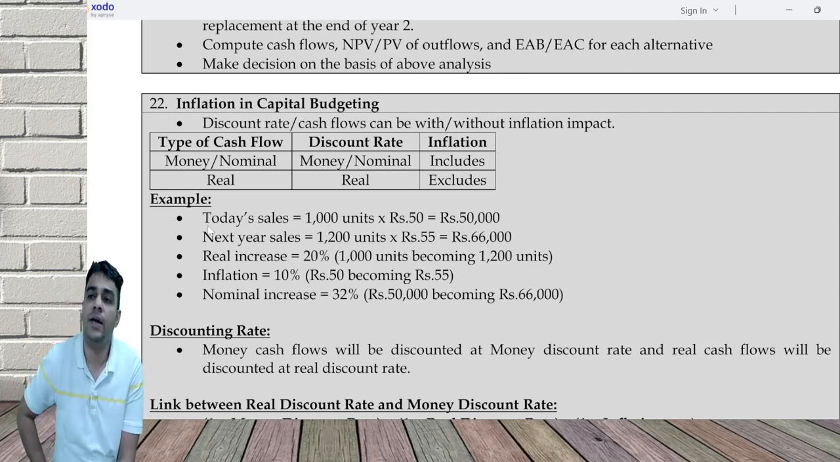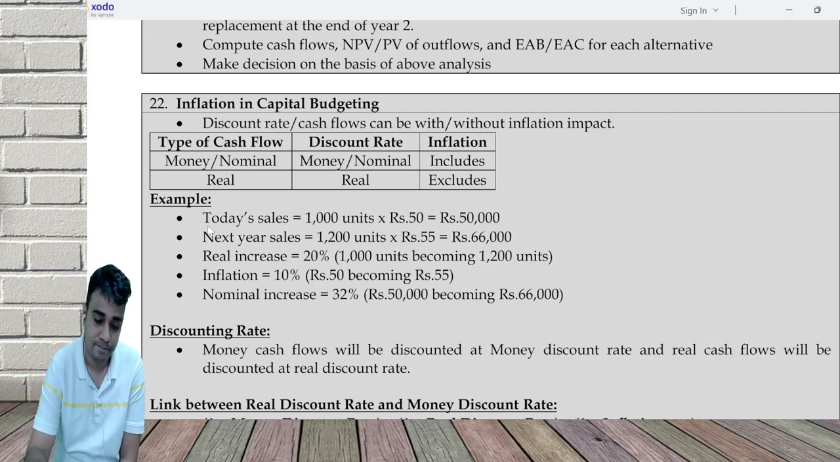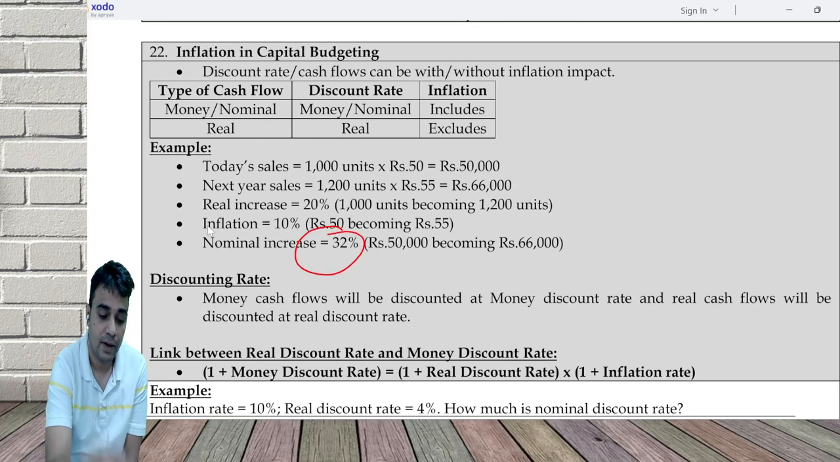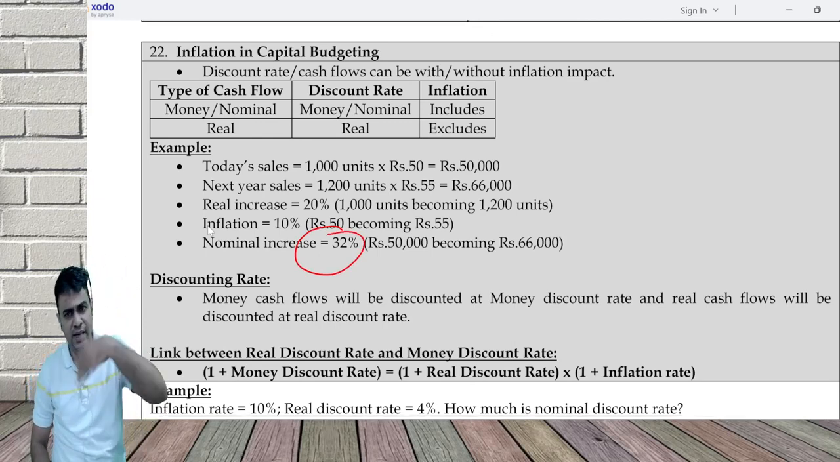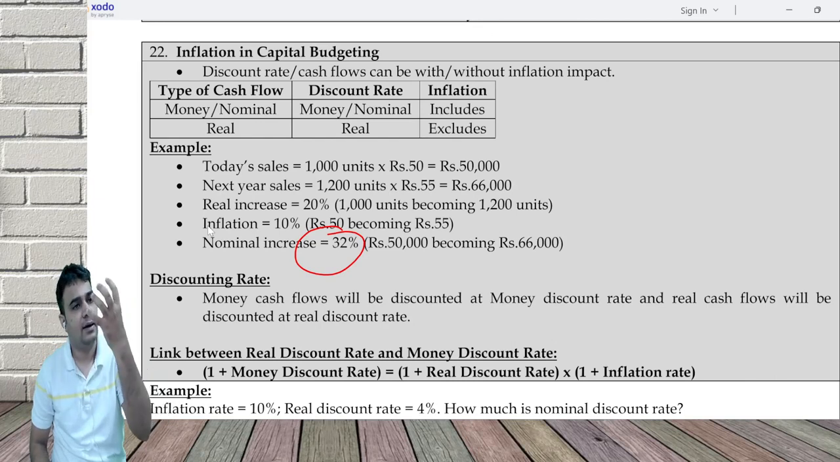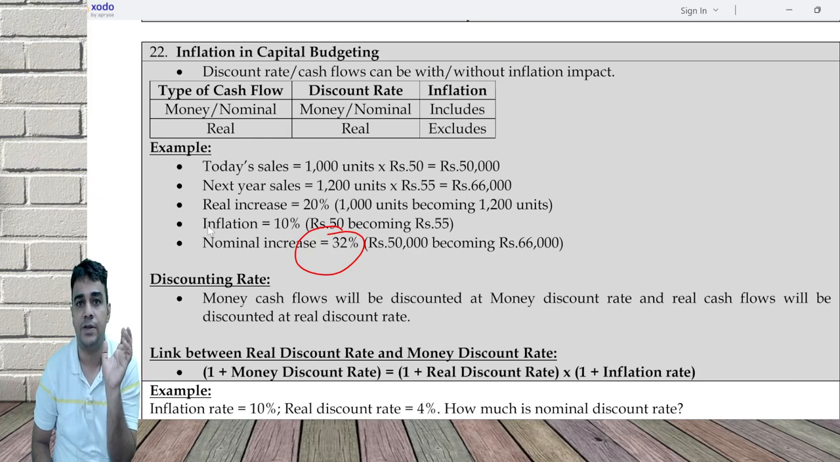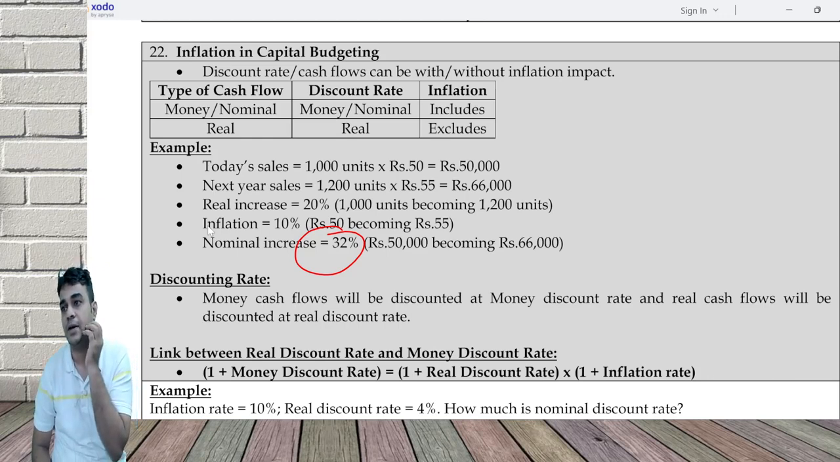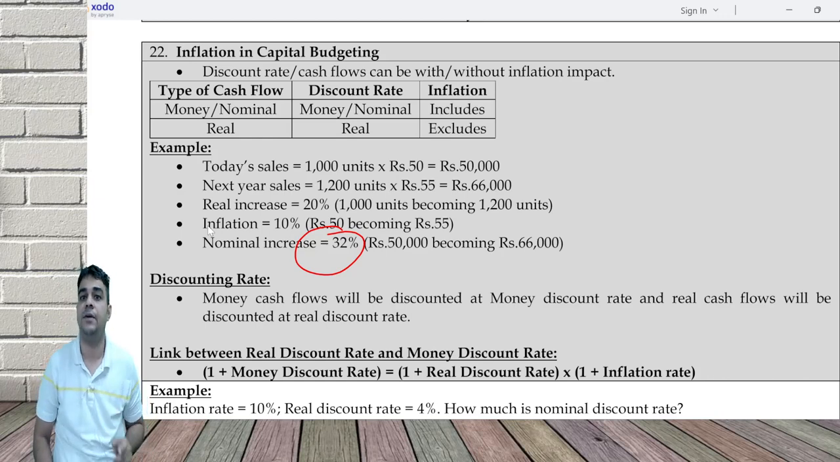How much is the turnover increase? 50,000 becoming 66,000 is what increase? It is an increase of 32%. Loosely, when I discuss, I can say inflation plus real increase is equal to nominal increase. Inflation 10%, volume went up by 20%, turnover will go up by 30%. But in reality, it doesn't happen that way, because two percentages can never be added.